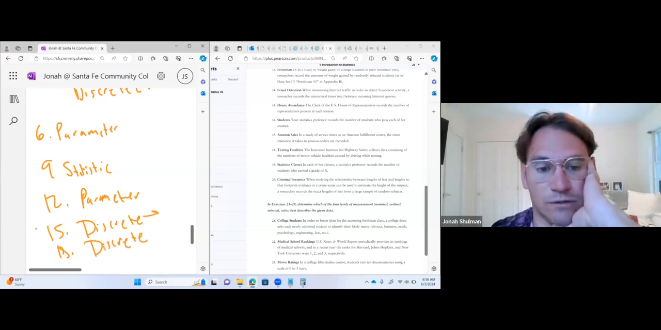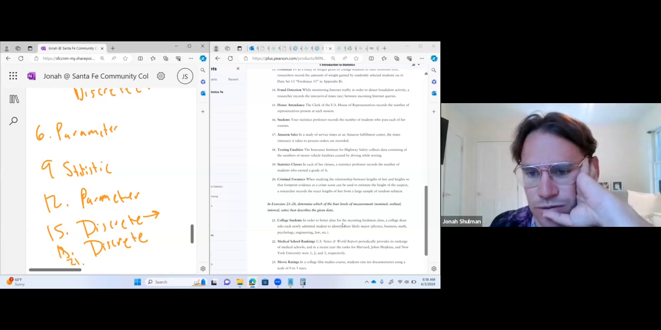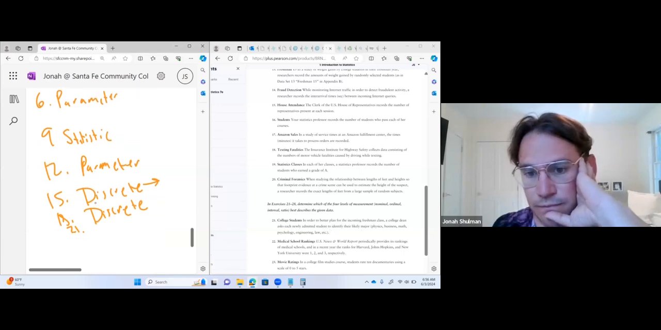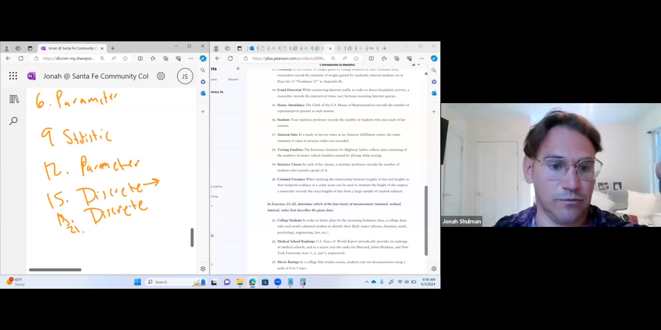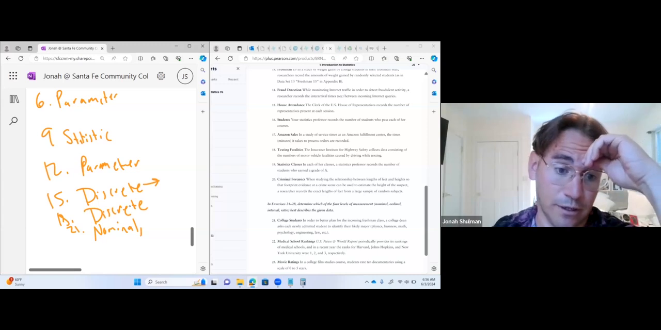You should be providing reasons for these, and I'll do 21. In order to better plan for the incoming freshman class, the college asked newly admitted students to identify their likely major. Okay, this is not an order. No, it's not an order. It's not a set of numbers without a zero. It's not a set of numbers with a zero. This is nominal. These are names. So 21 is nominal. And a perfect answer for me would be to look at the names.